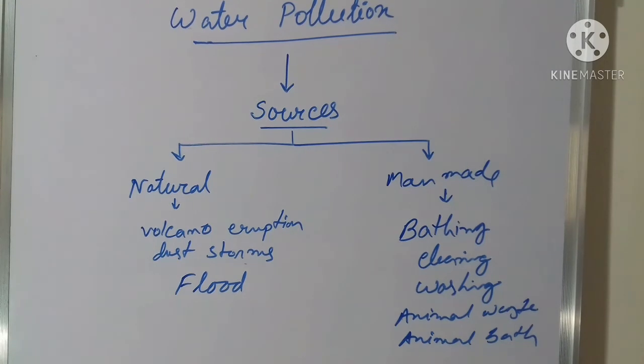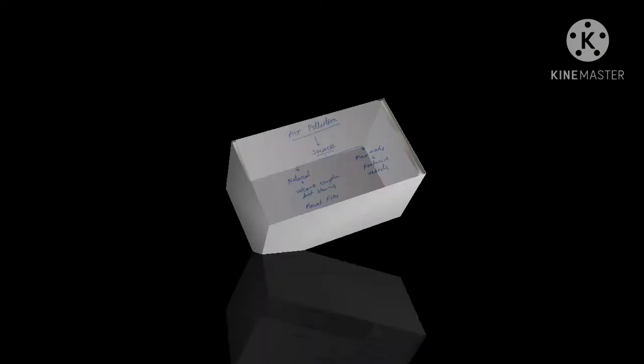And another thing is, we should not dump waste. The drainage water and waste water from factories and houses should not be mixed with the sea, rivers and ponds. It is dangerously harmful for our environment.